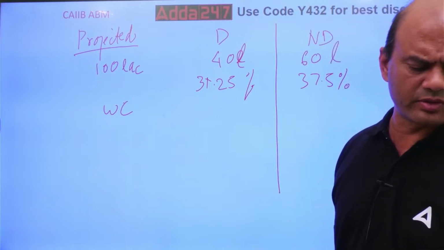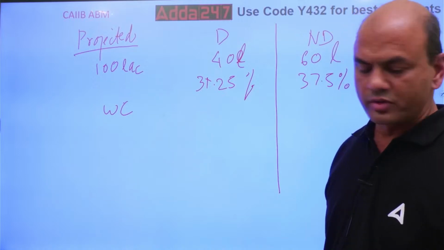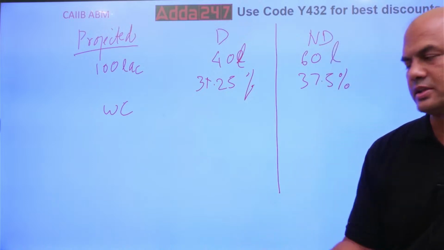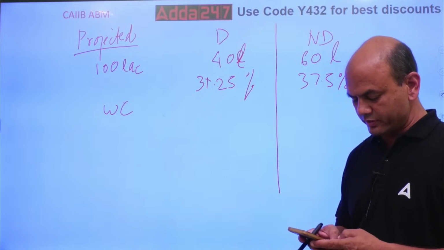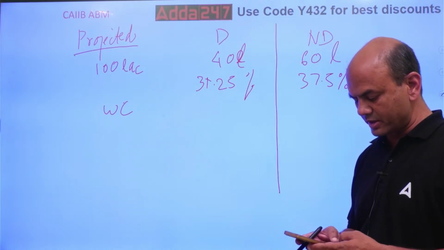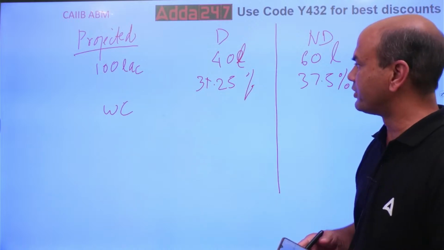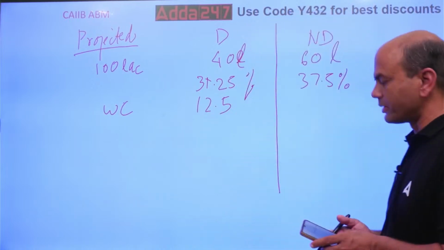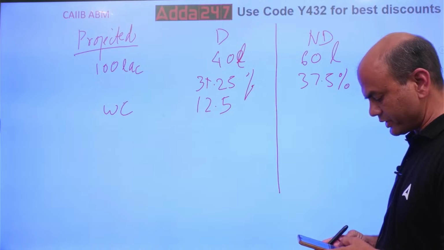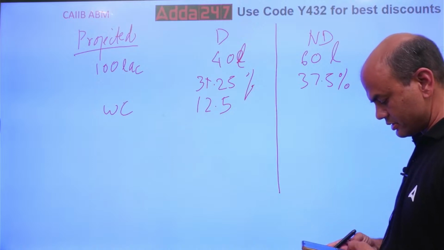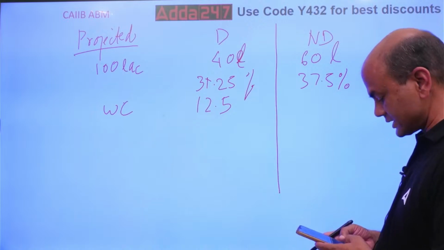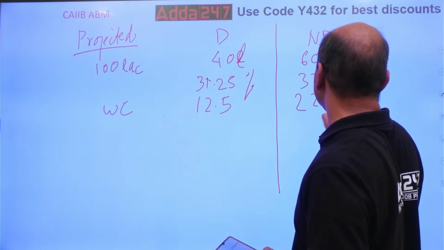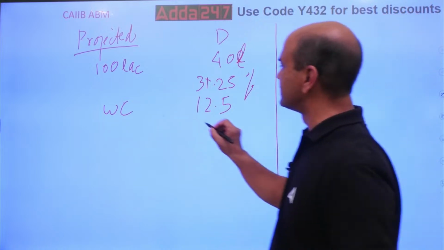31.25% of 40 lakhs. Let's solve whatever is asked in the exam. So 40 lakhs into 31.25%, that means divided by 100, so 12.5. So WC is 12.5 over here. And here 37.5% into 60 lakhs is 22.5. Kindly note, this is in rupees.